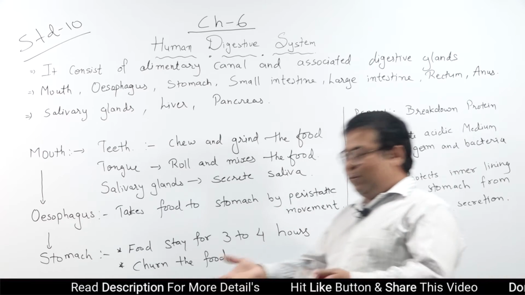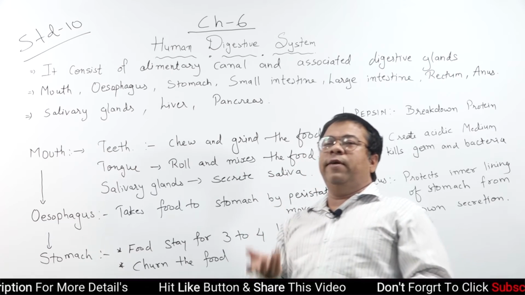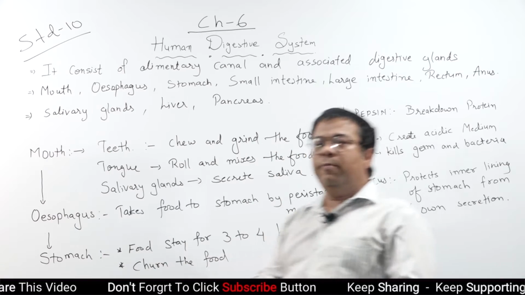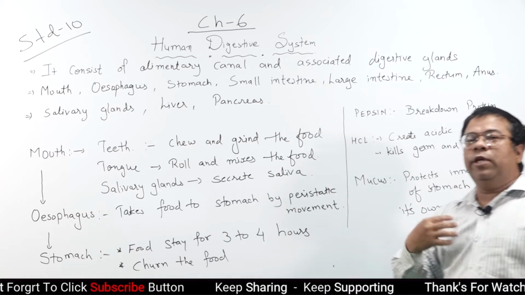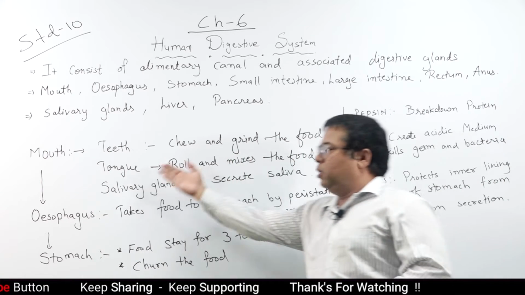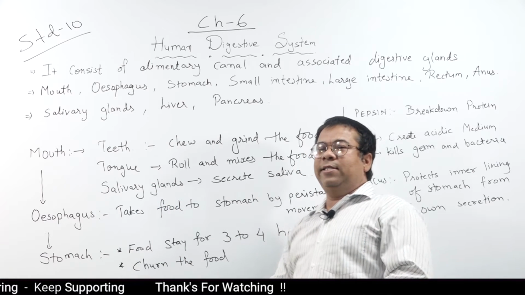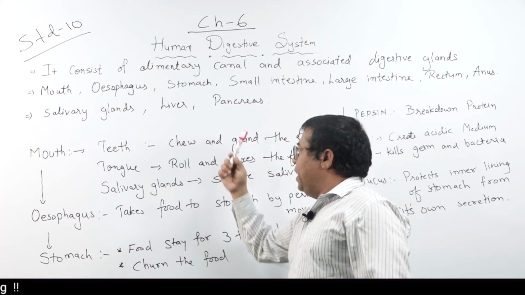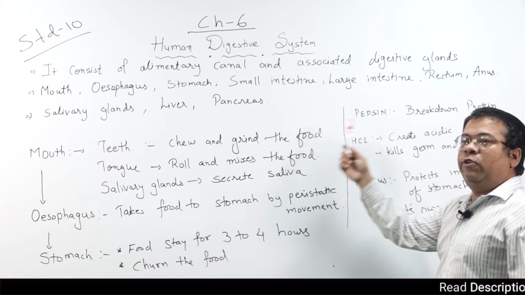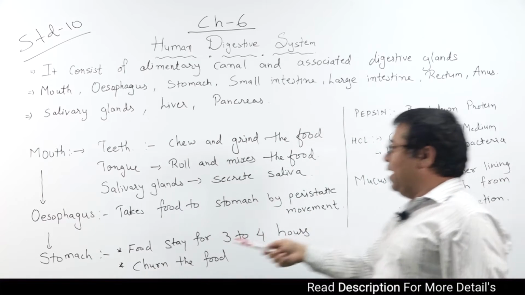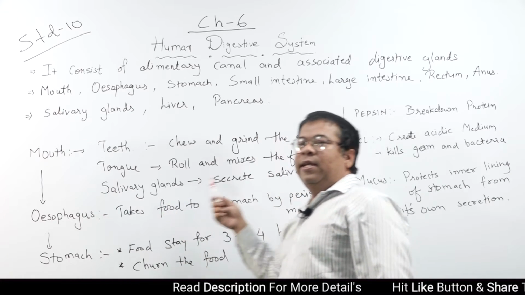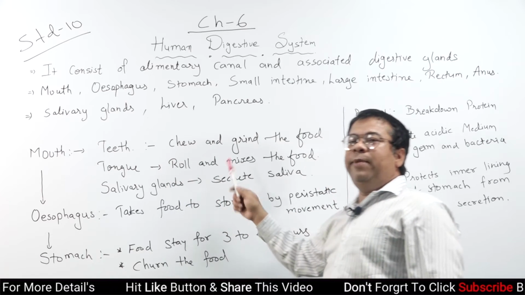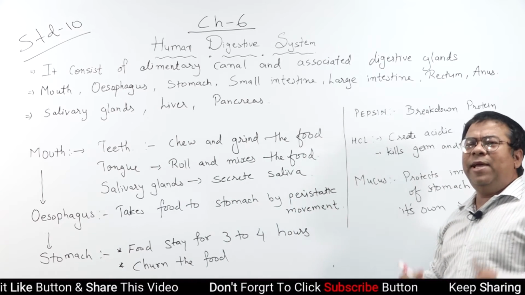We have hands to take the food and put it in our mouth. In our mouth there are three things: teeth, tongue and salivary glands. What is the function of teeth? They cut and chew the food and grind it into small pieces. At the same time, the salivary glands secrete saliva, and the tongue helps to roll and mix the food with the saliva and makes the food slippery.